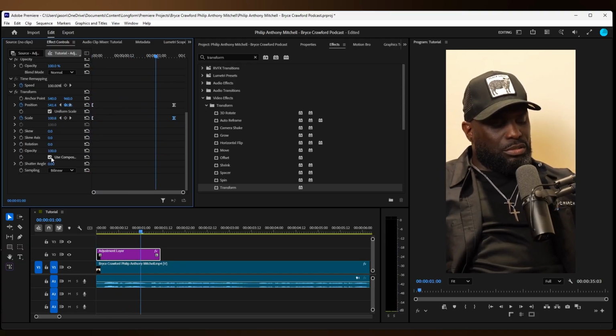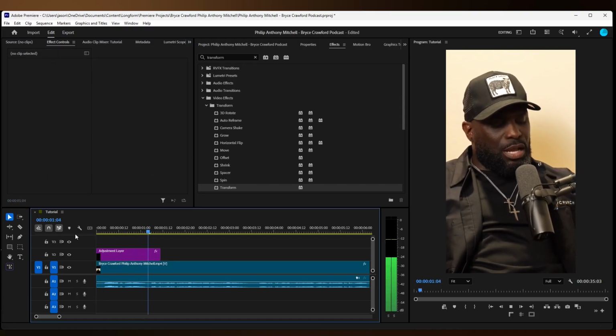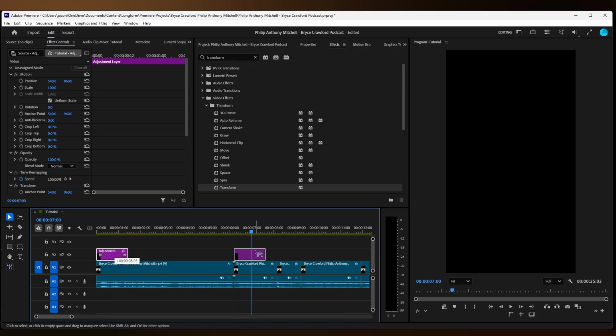Uncheck the composition box and then increase the shutter angle. Holding Alt or Option, drag it to the right.